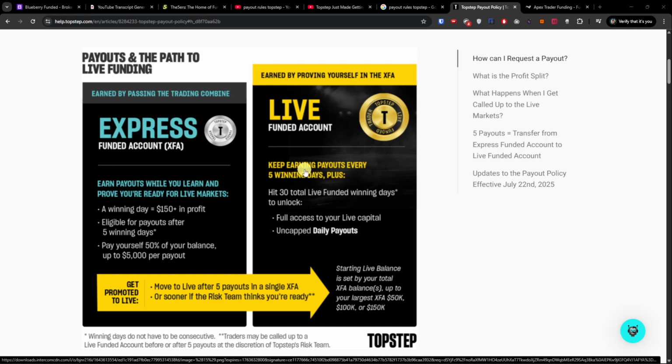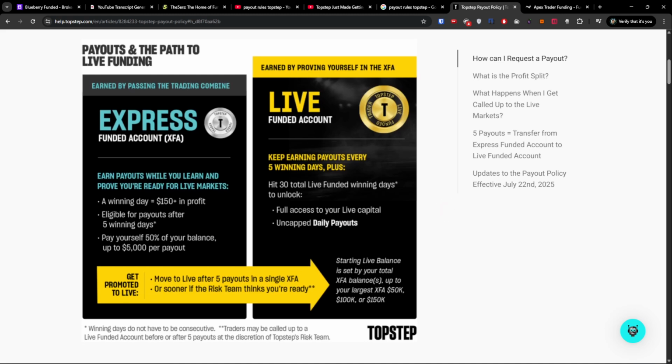In both stages, payouts are based on winning days and a simple profit split. A winning day means your net P&L is $150 or more in the day. On the new dashboard, it's $150. On the legacy dashboard, it's still $200+.